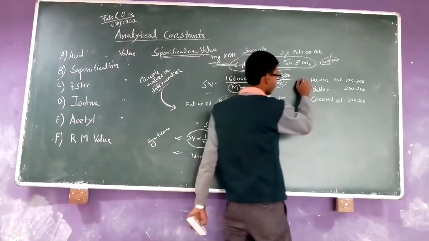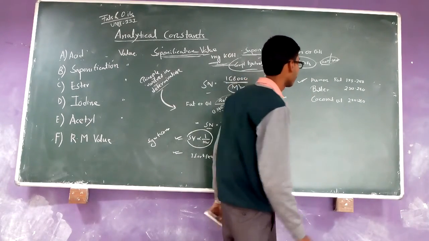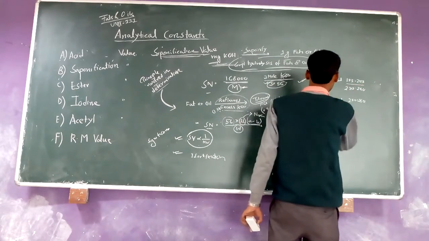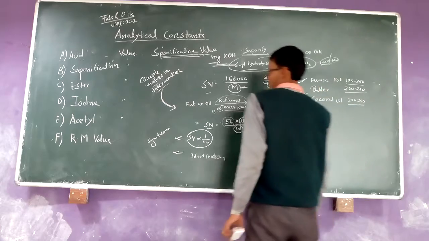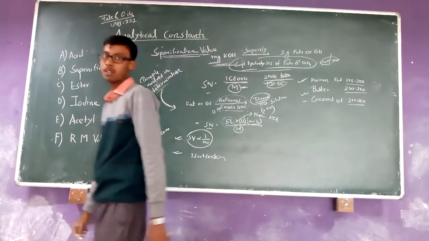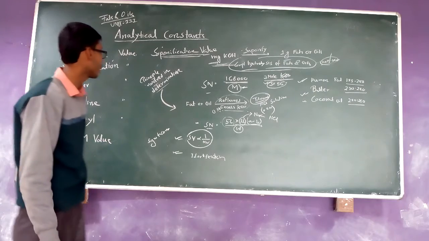Here you can see that human fat has a saponification value between the range of 195 to 200, butter 230 to 240, coconut oil 250 to 260. That is all about the saponification value, and next is the ester value.